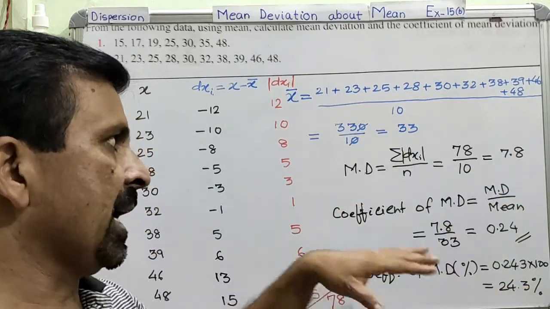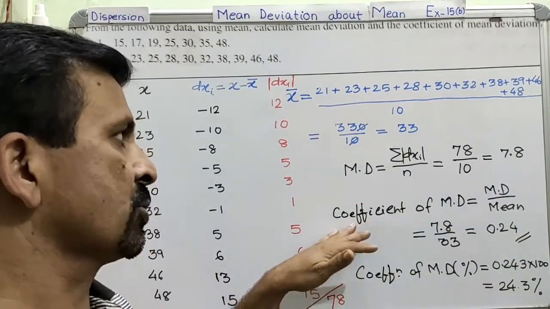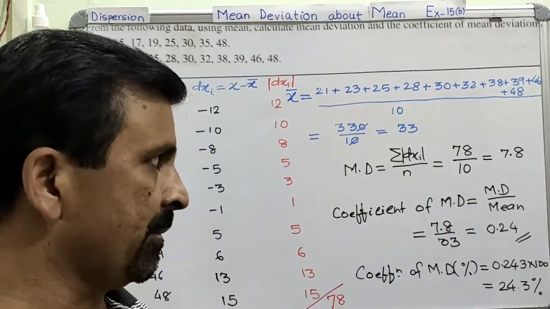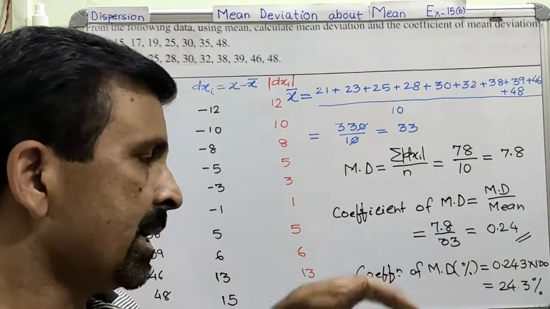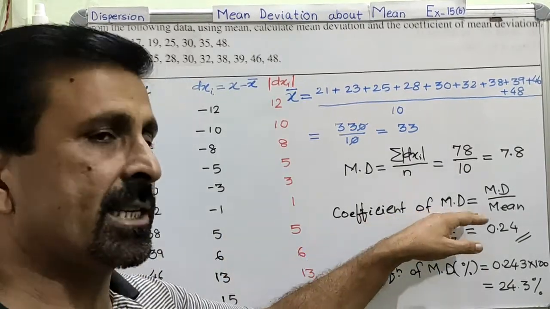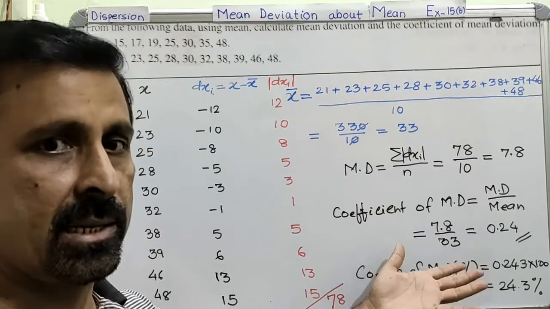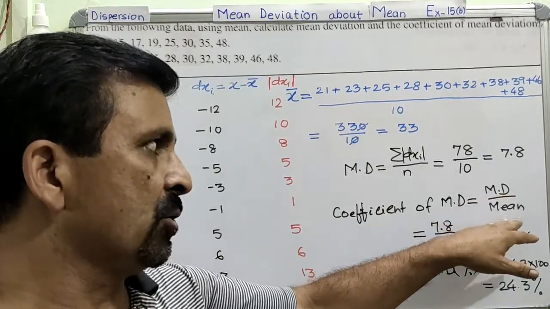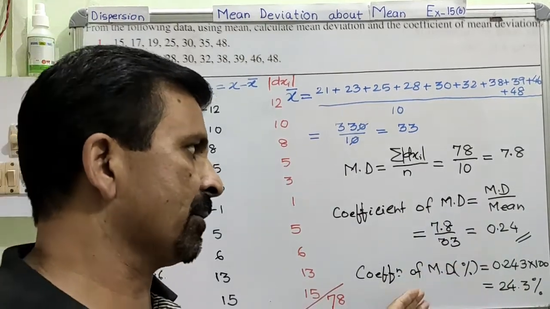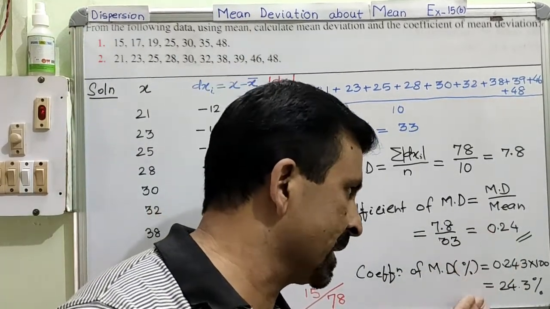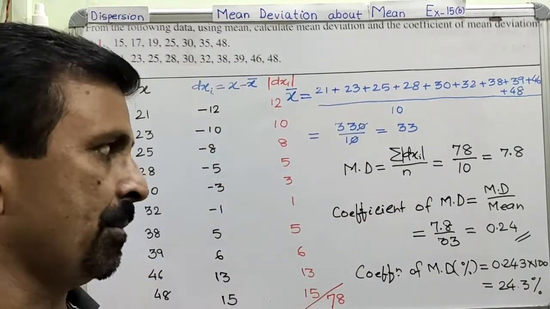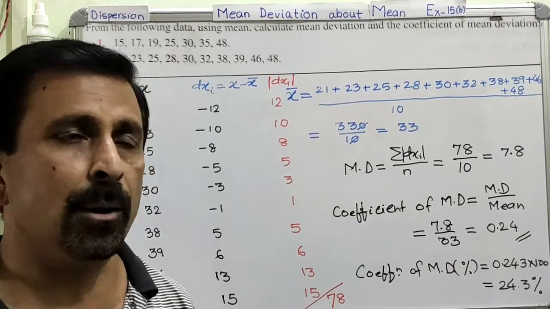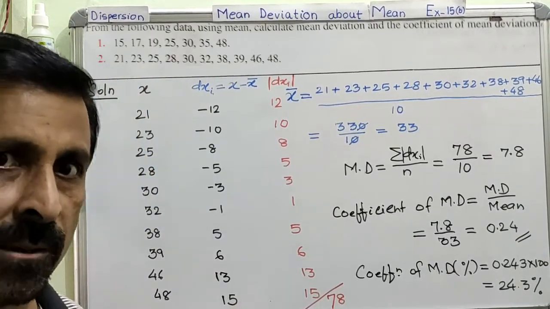Beyond that, only if they ask us to calculate the coefficient of mean deviation, then we will calculate it, otherwise not. So please be very mindful when you read the question. Here my purpose is to teach you this concept also, therefore I have added this part in this question, though it is not part of the question. Use this formula and calculate the coefficient of mean deviation, and if you have to give this answer in percentage, further multiply it by 100. Hope I could make you clear with the mean deviation about mean for the simple or individual distribution.